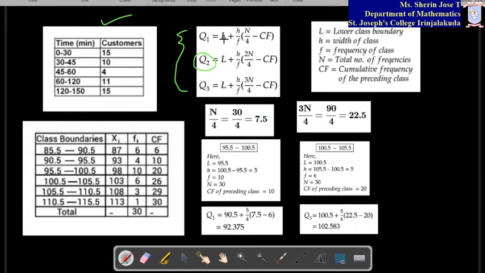So Q1 is equal to L plus H by F times (N by 4 minus CF). I hope you have learned this formula. Q3 is this. What is L? L is the lower class boundary, H is the width of the class, F is the frequency of the class, and N is the total number of frequencies. CF is the cumulative frequency of the preceding class. You have already done problems related to it in the previous chapter. Still, I'll just mention some of the substitutions.